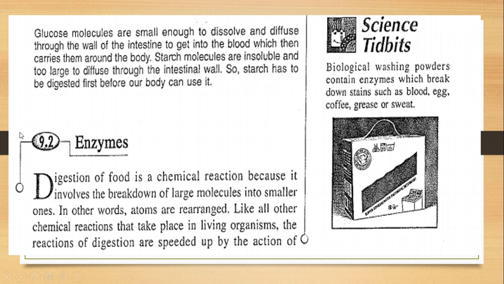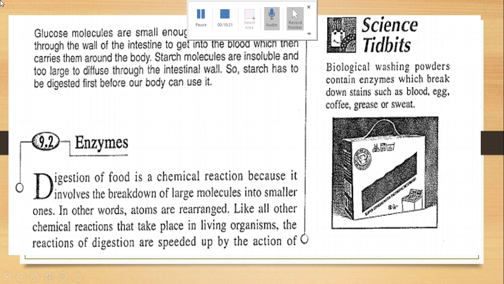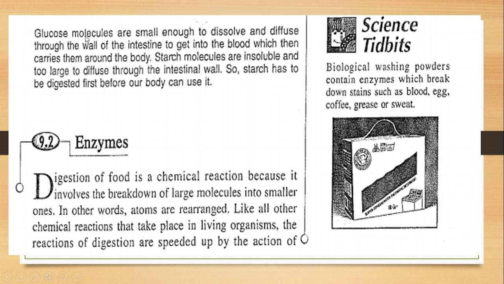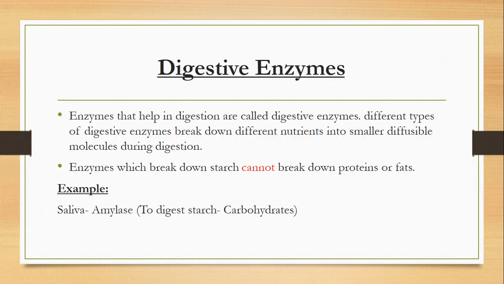Now let me tell you what enzymes are. The digestion of food is not completed without the action of enzymes. Enzymes, my dear, are chemical components made of proteins. They actually help in digestion.